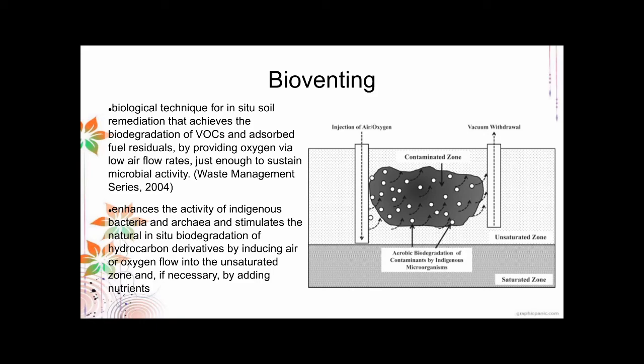So here you have your contaminated zone. So usually it's below ground. So you bore a hole and inject oxygen there. So you allow the oxygen to permeate to the contaminated zone, and then sometimes you also have another hole for an air vent where the air should pass through. So that is your bioventing. So you degrade the contaminants through aerobic processes.